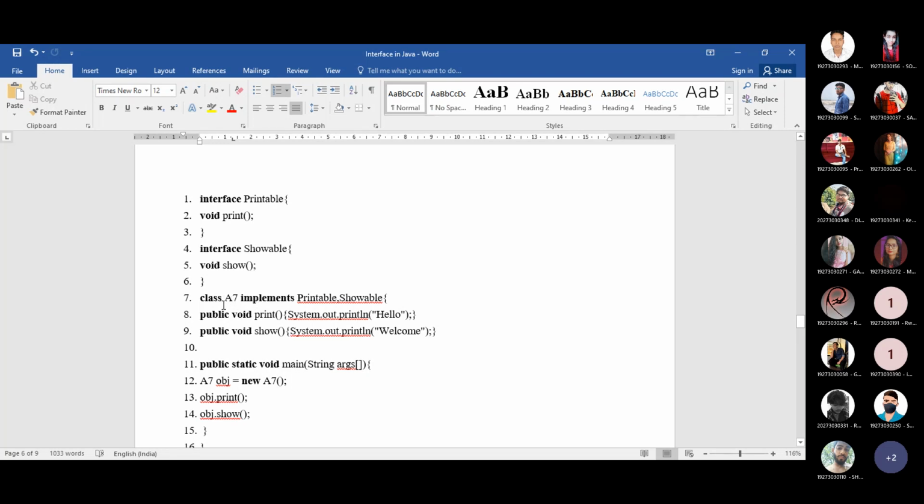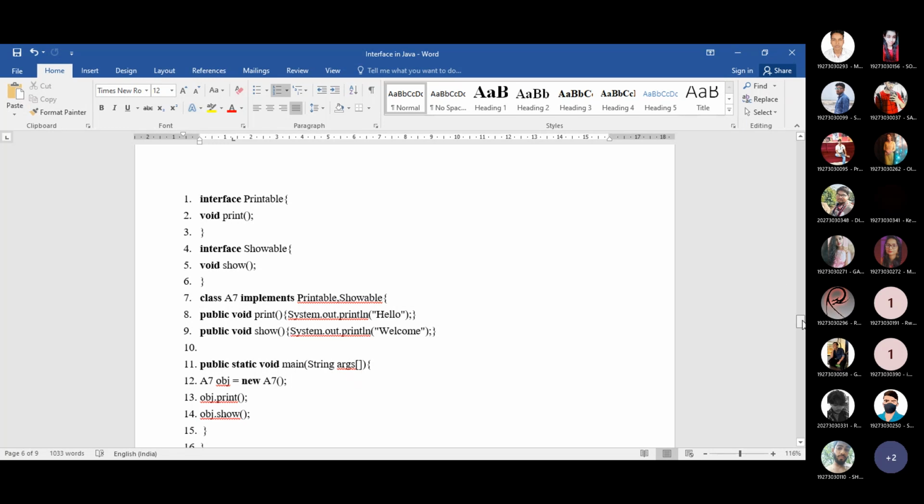So here is the scenario that one subclass is using the properties of two superclasses. One subclass using the properties of two superclasses. Printable and showable are interfaces, and an interface is nothing but a fully abstract class. So in the line class A7 implements printable and showable, it supports the concept of multiple inheritance, because multiple inheritance means there will be one subclass and two parent classes or two superclasses.